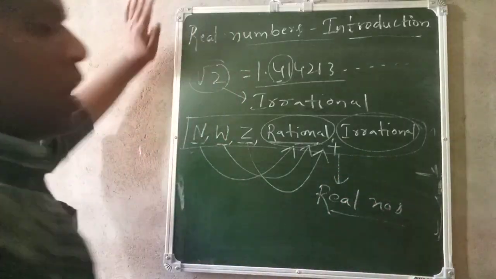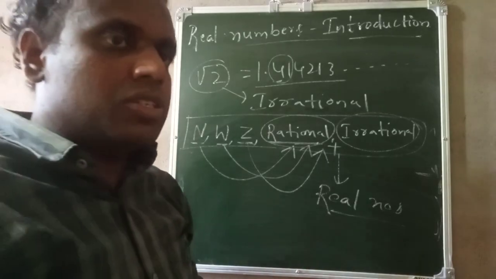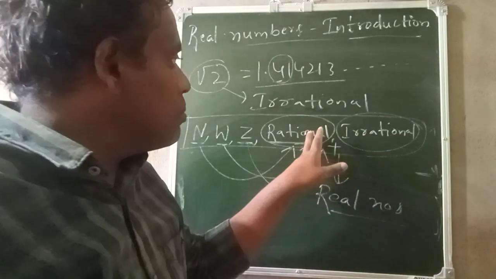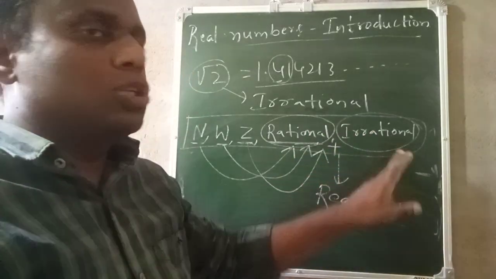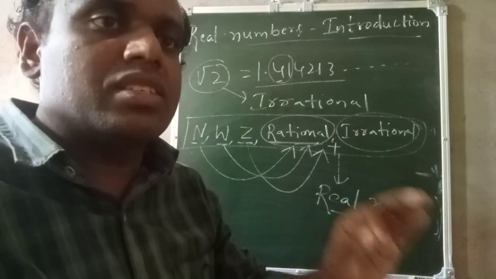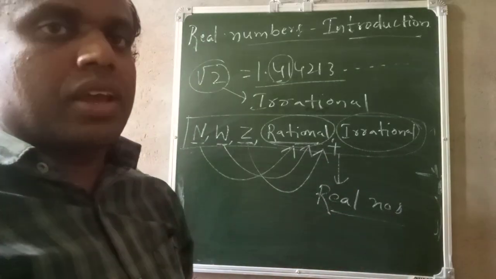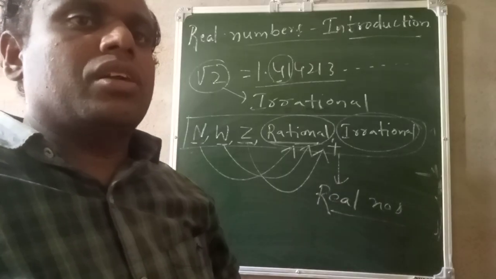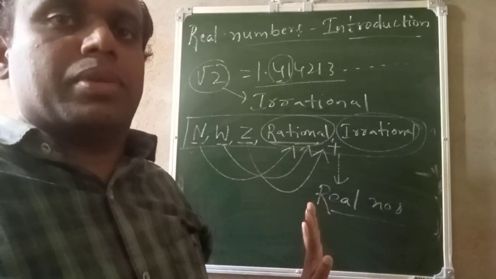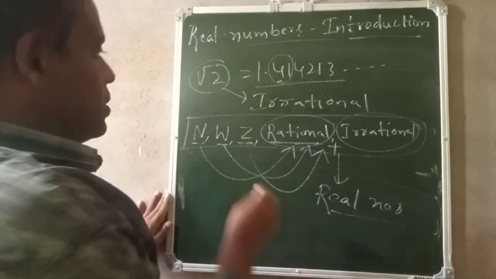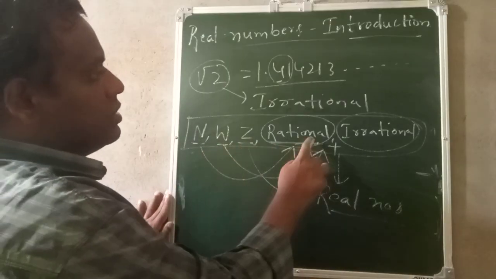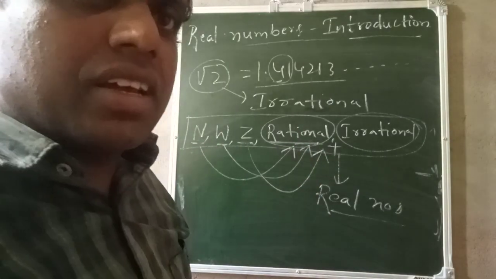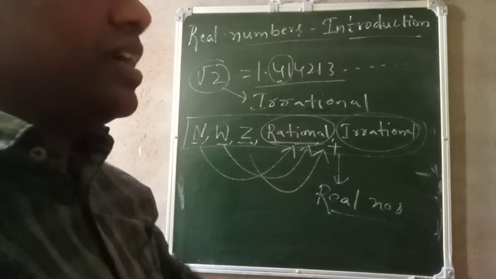Rational plus irrational together make real numbers. Okay. So another definition for real numbers is that both rational numbers and irrational numbers together become the set of real numbers. Okay. So simple. Real numbers means both rational and irrational numbers are called real numbers, because these 3 types of numbers are already there in the rational numbers. Okay. That's why. I hope you understood.